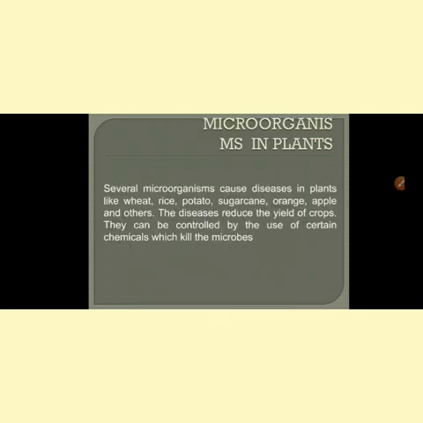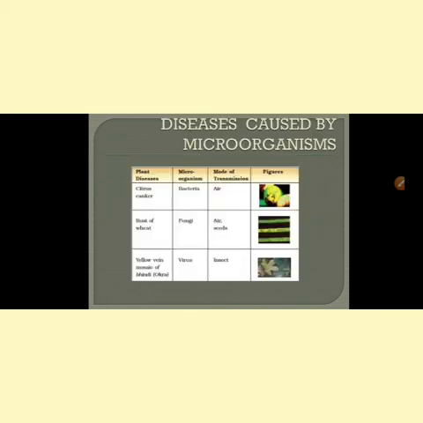Okay children, some of the diseases even take place in plant bodies. You can see plants like rice, wheat, potato, sugarcane, orange, apple, and many plants will be affected by microorganisms like bacteria and fungus. So you can see another table given in the textbook. Bacteria cause citrus canker in all the citrus fruits. Citrus means, you know, orange, lemon, etc. They get easily attacked by certain infection. We call it citrus canker, the disease caused by bacteria.